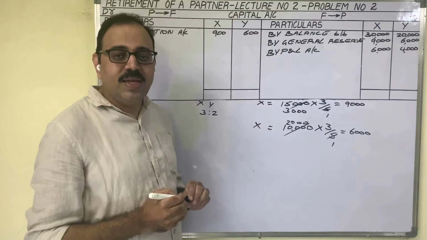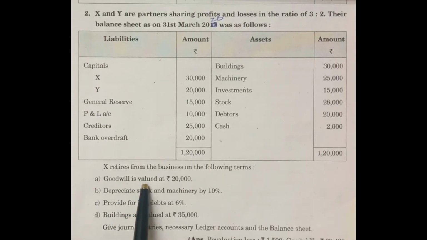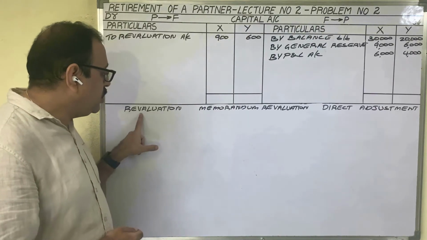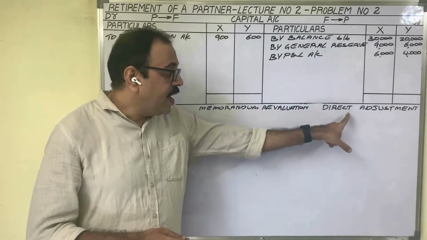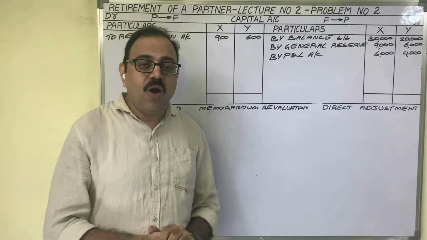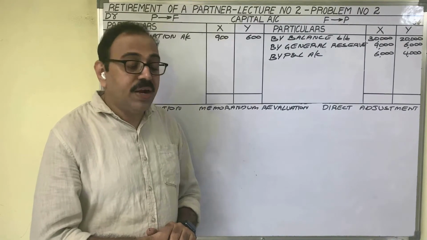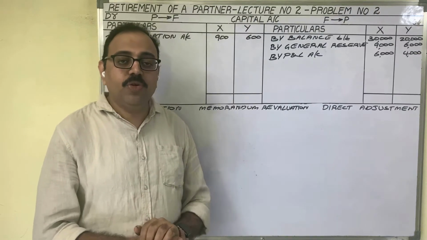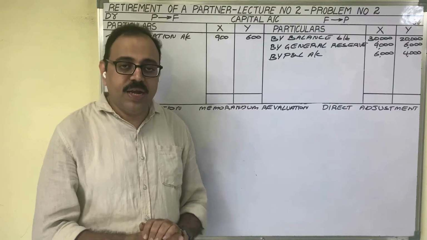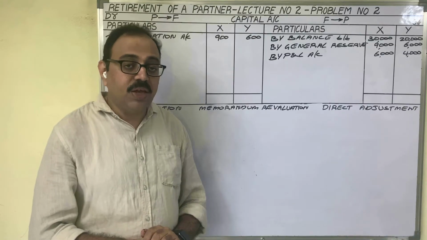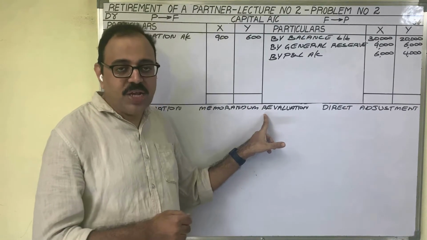Now come to the goodwill related adjustment. Goodwill is valued at 20,000 rupees. In case of retirement, to adjust the goodwill, there are three methods: revaluation method, memorandum revaluation method and direct adjustment. If the question uses the words written off or cancelled, then we should adjust the goodwill under the memorandum revaluation method. For example, goodwill is valued at 20,000 rupees and the goodwill should be written off immediately or cancelled immediately. If these sentences are given, adjust the goodwill under the memorandum revaluation method.